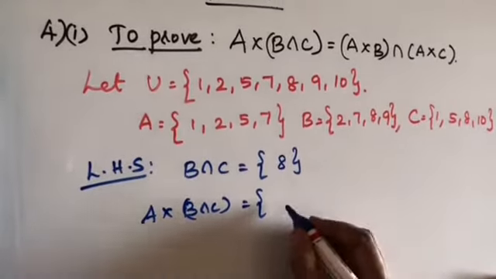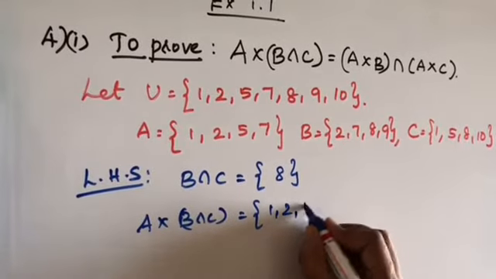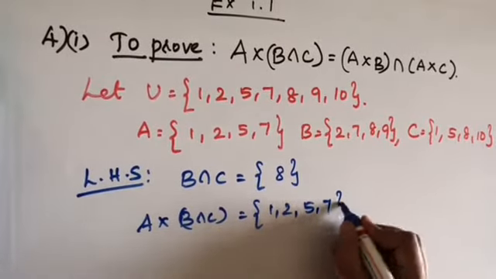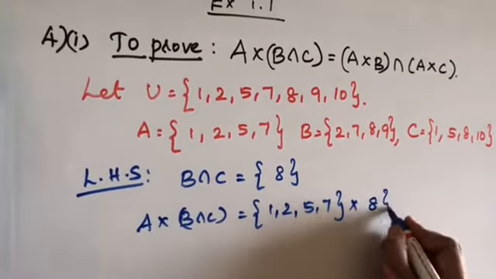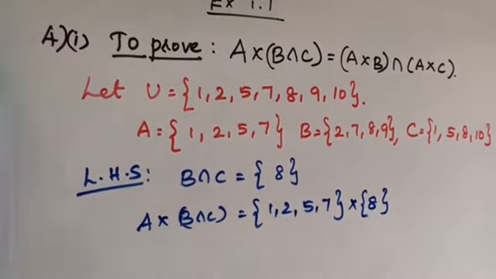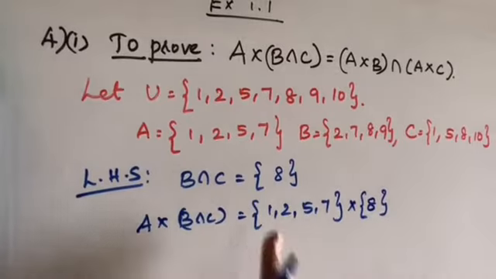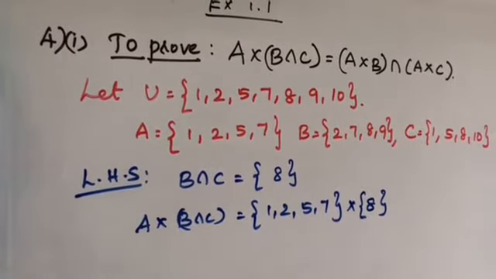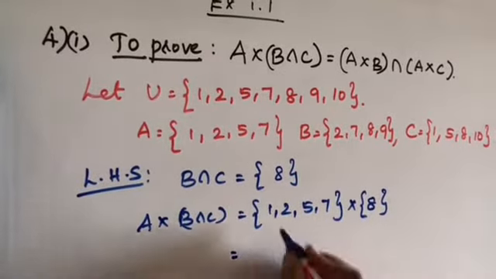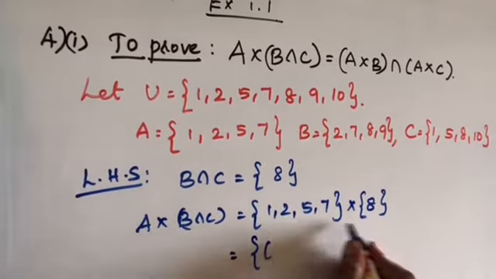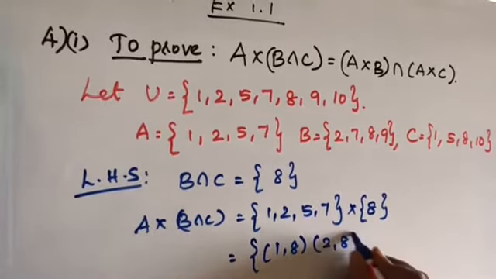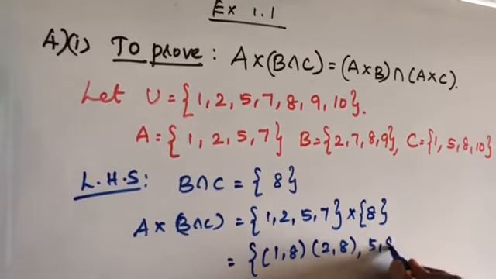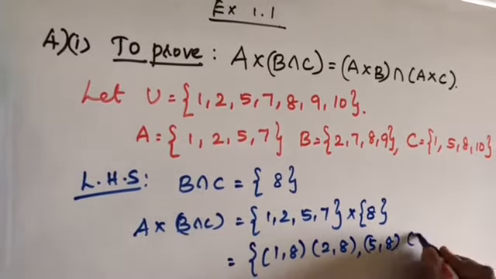A is equal to {1, 2, 5, 7} cross {8}. Singleton set. So A cross (B intersection C) is the set of all ordered pairs, that is equal to the set of all (1, 8), (2, 8), (5, 8), (7, 8).